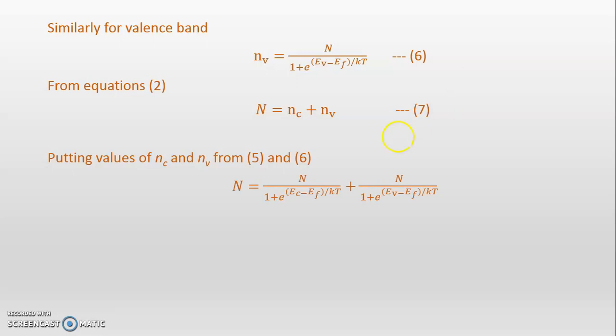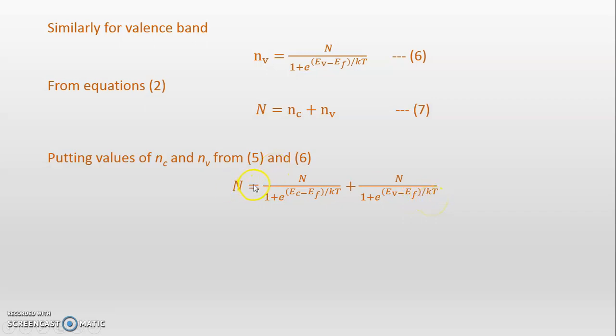So it gives capital N is equal to N upon 1 plus e raised to (EC minus EF) upon kT plus N upon 1 plus e raised to (EV minus EF) upon kT.